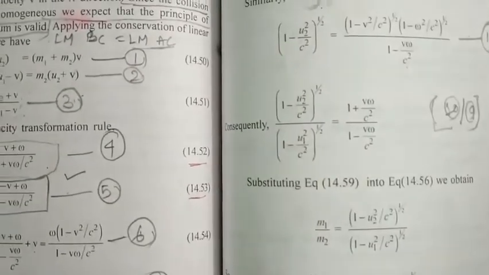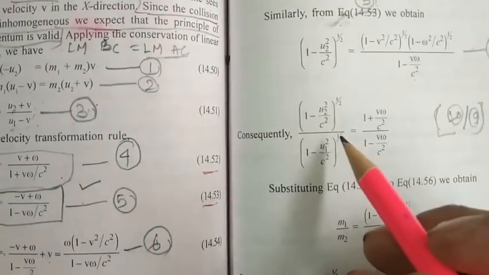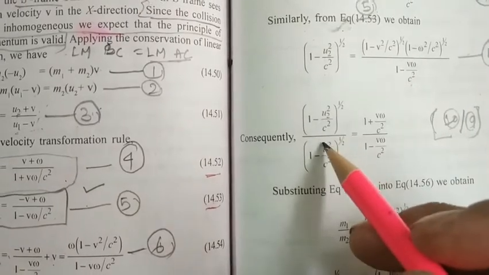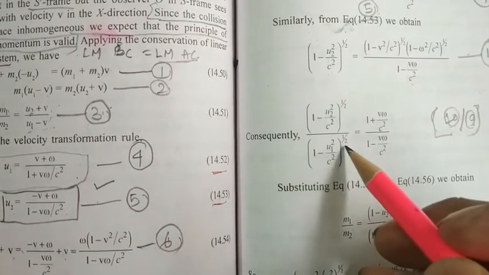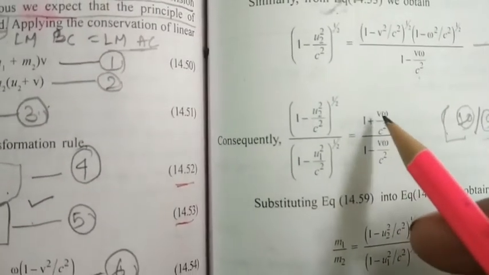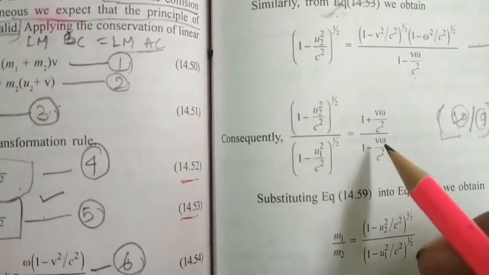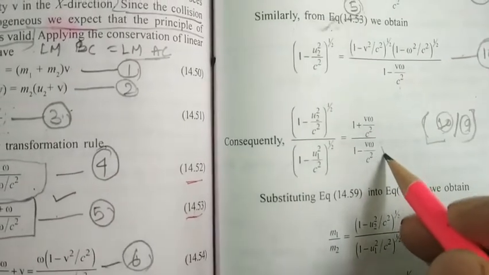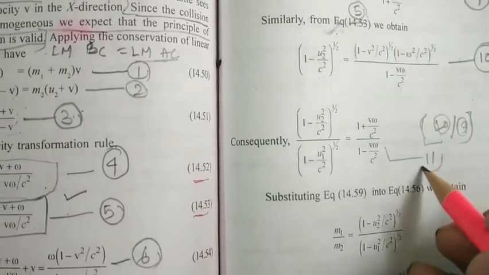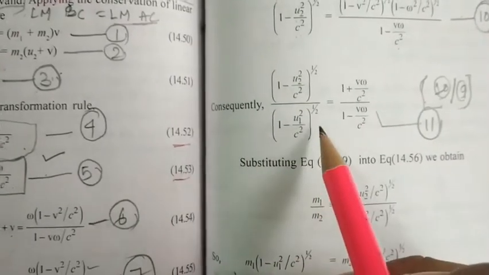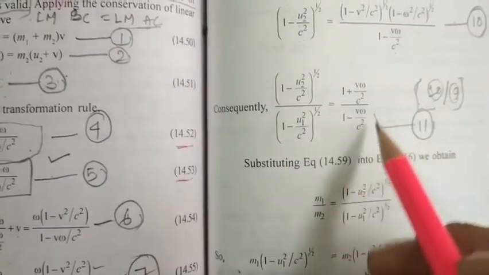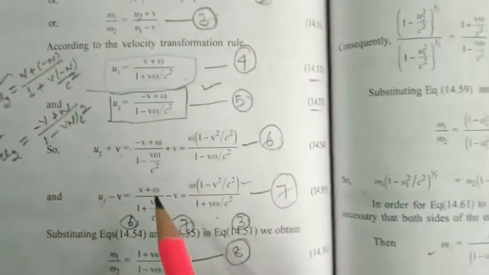So here we found that 1 minus u2 square by c square root over by 1 minus u1 square by c square root over is equal to 1 plus v omega by c square by 1 minus v omega by c square. Let this be your equation number 11. Now equation number 11 is going to be substituted in equation number 8.